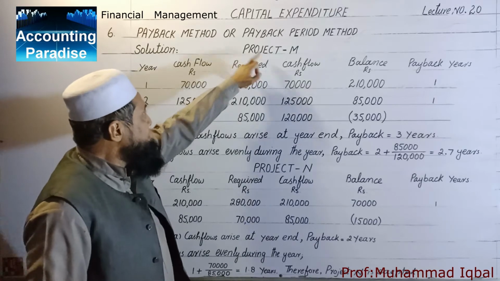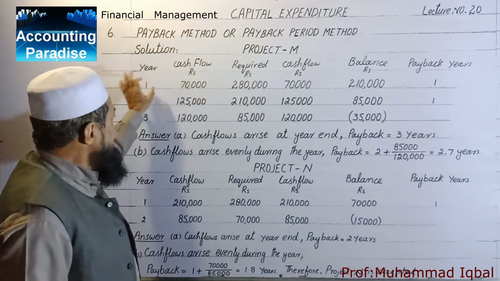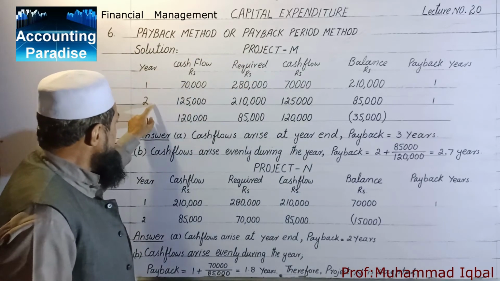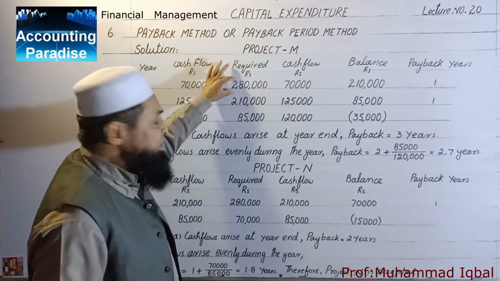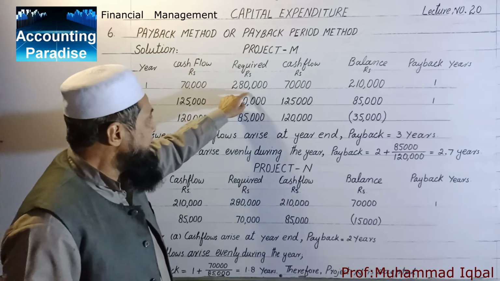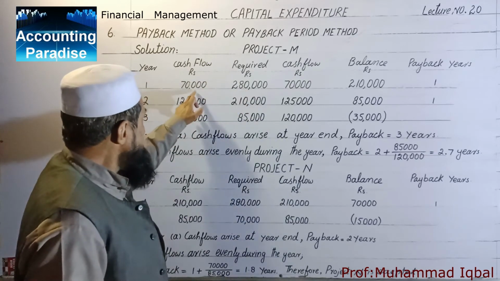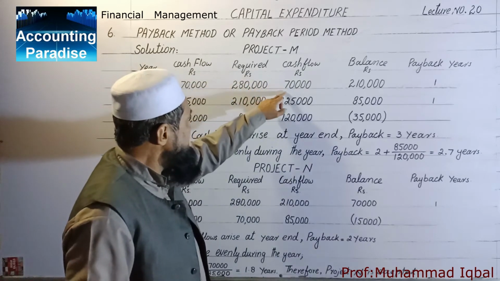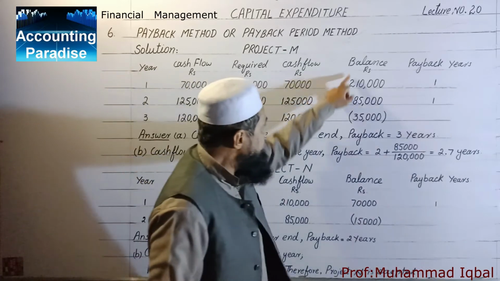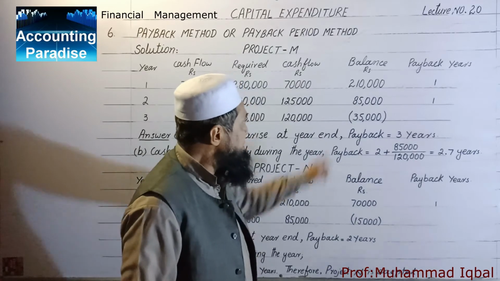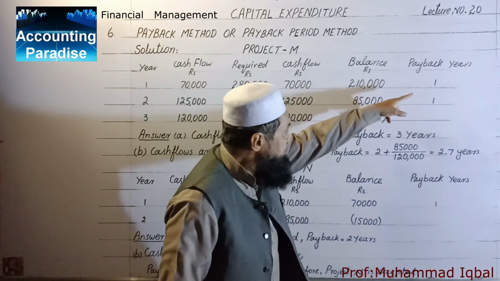Project M. Cash flows in year 1, 2, 3. The investment required is 2,80,000. This cash flow is written here. When we deduct it from this, the balance comes to 2,10,000 and payback period 1 year.